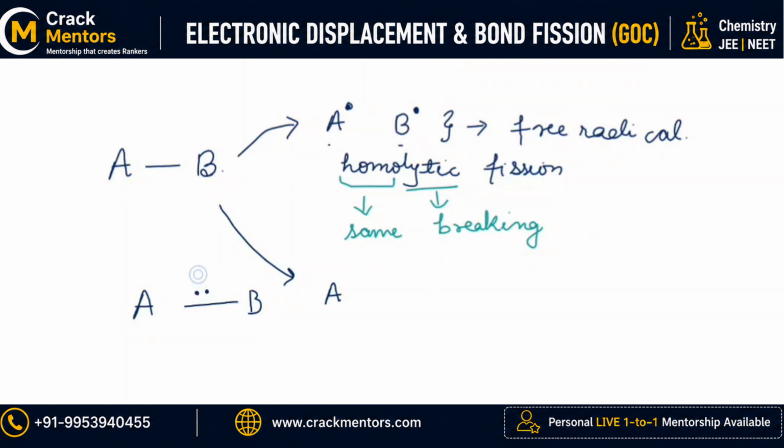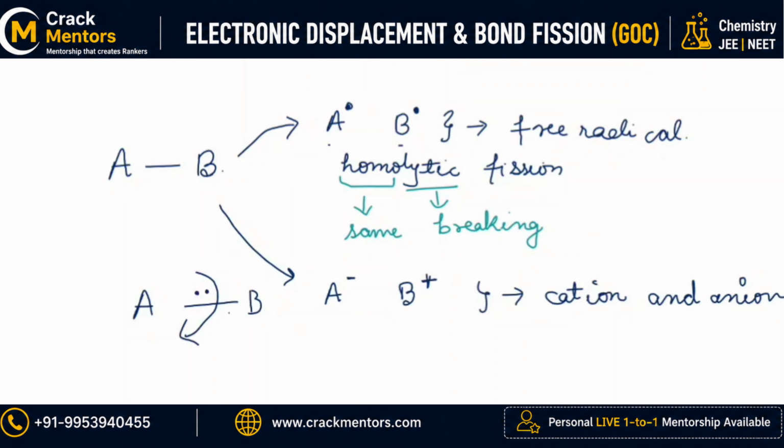This was electron sharing and A took all the electrons. So A minus will be formed and B is deficient of electrons, so B positive will be formed. Now these are known as anion and cation.